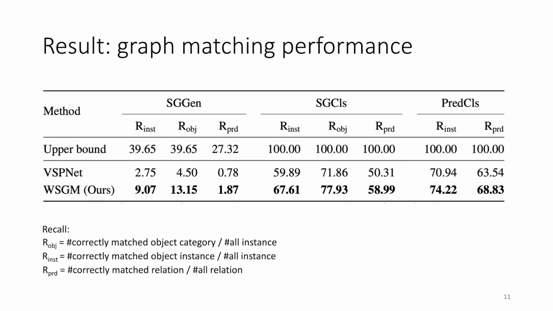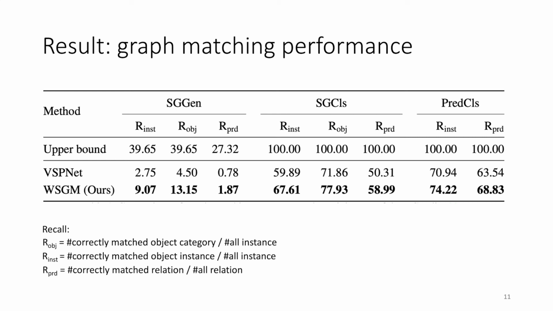First, we evaluate the graph matching performance. For each of the aforementioned settings, we define three recalls. Recall object only counts the box that matched with the correct category. Recall instance counts the box matched with the correct instance, which means it needs to match both the object category and the correct neighboring context. And recall predicate counts the correct matched relation triplet.